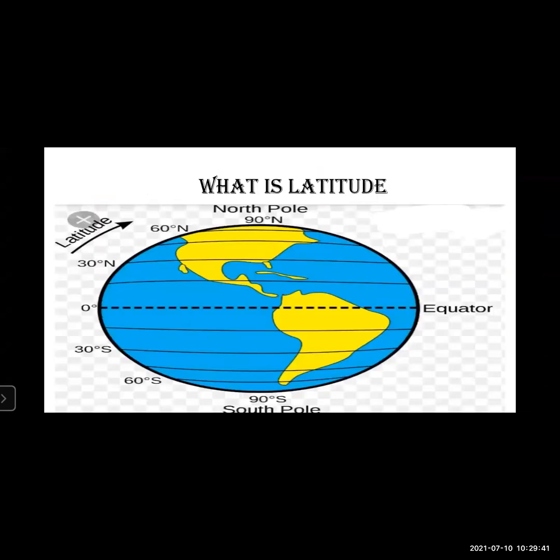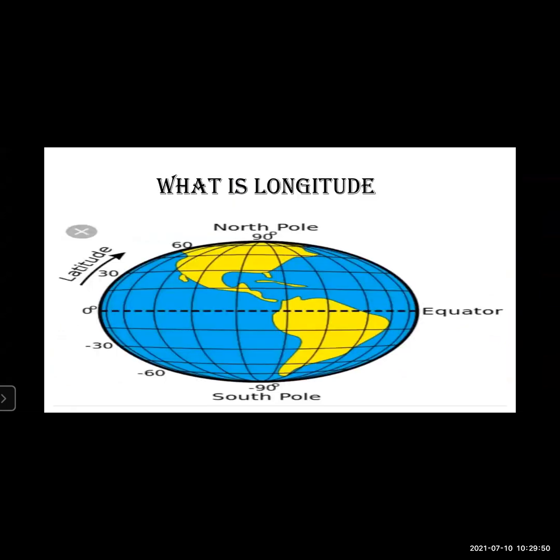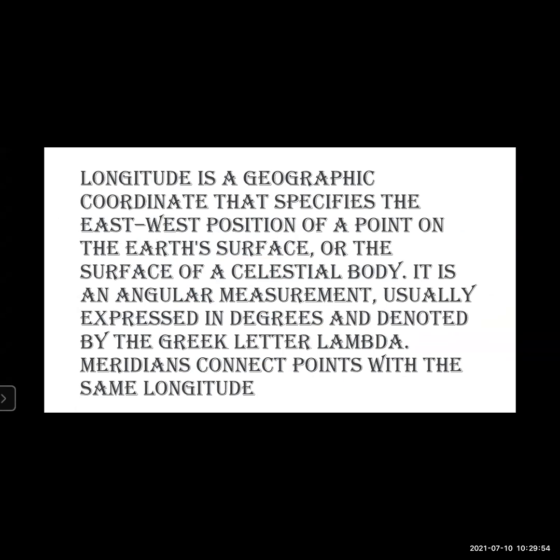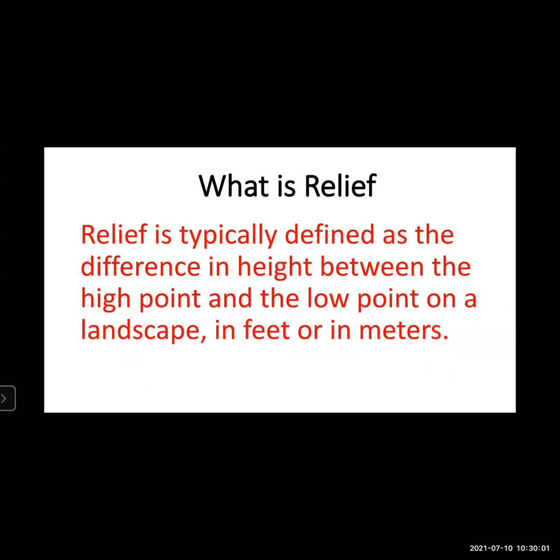Geographical concept. What is latitude? Then next is what is longitude? What is water bodies? What is relief?